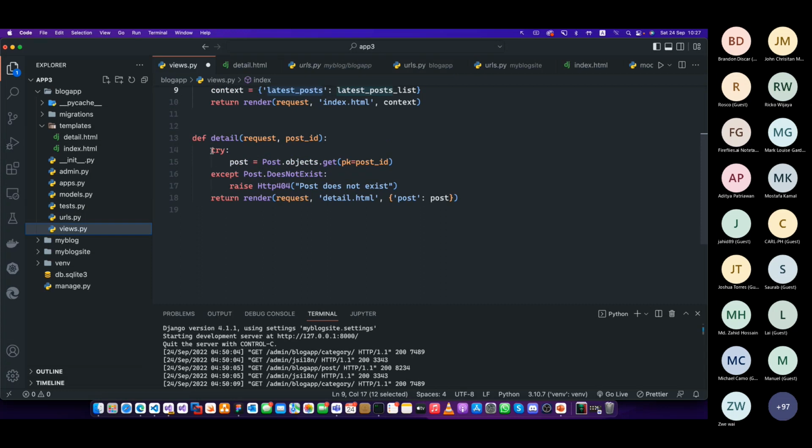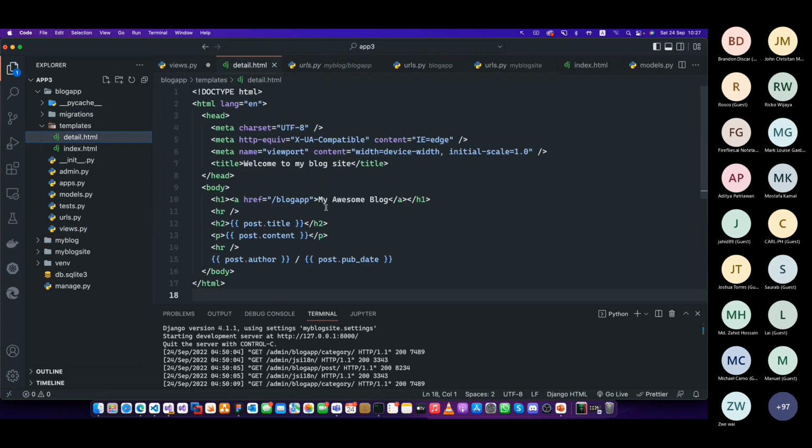See the same thing. I'm going to put a try and then get one value, and if it is an exception, just raise this 404. If it is there, make sure you have this request, detail, and pass the post. Inside the details, the same thing: post title, post content, and the author. That's it, right? This is how you do that inside the code.